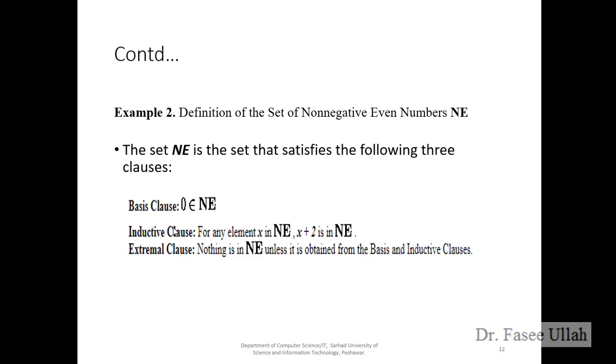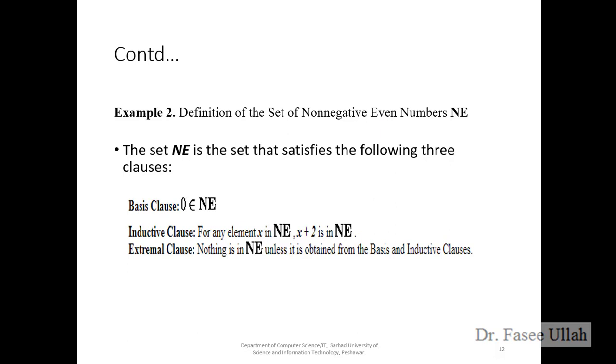We have a second example: the definition of the set of non-negative even numbers. The condition is that it should be non-negative, meaning it should not have a minus symbol, and it should be even, like 0, 2, 4, 6, and so on.